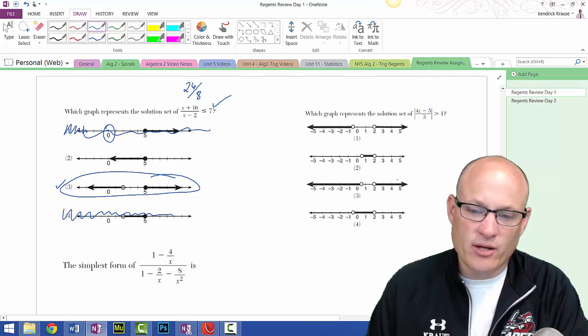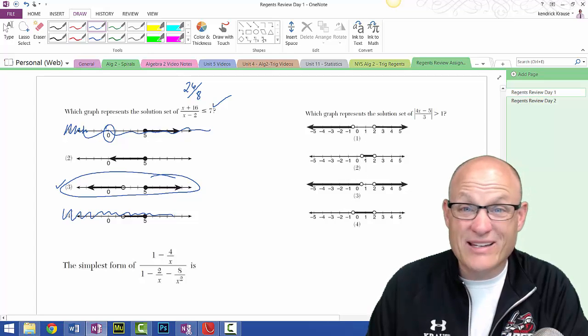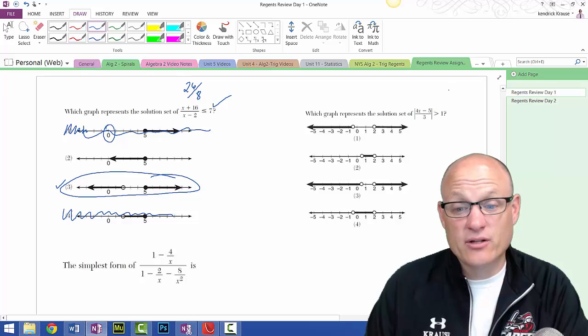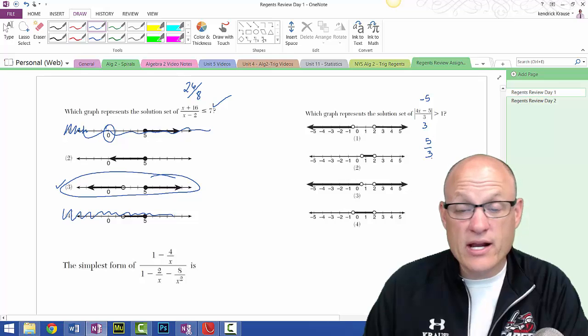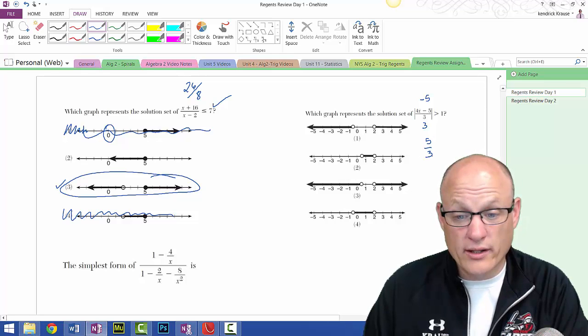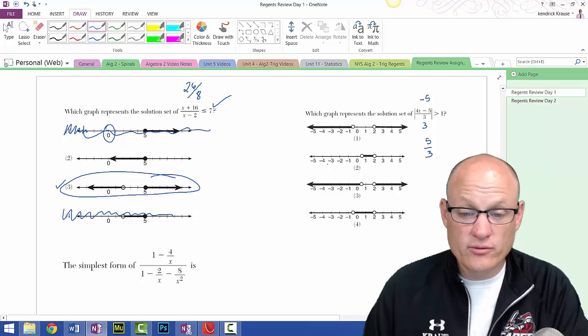We're just going to test numbers. First number I'm going to test is 0, because if 0 works, then it's one of these two. If 0 doesn't work, it's one of these two, and 0 is just a really easy number to test. So if I plug in 0, the numerator becomes -5 over 3, which is really positive 5/3. And since the numerator is bigger than the denominator, that's larger than 1. So 0 works. So these answers are out.